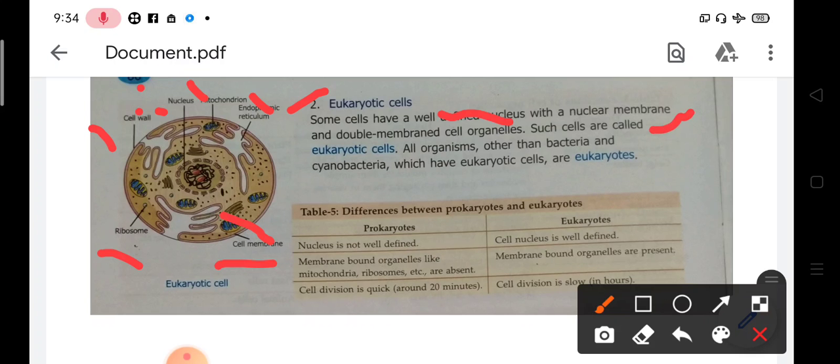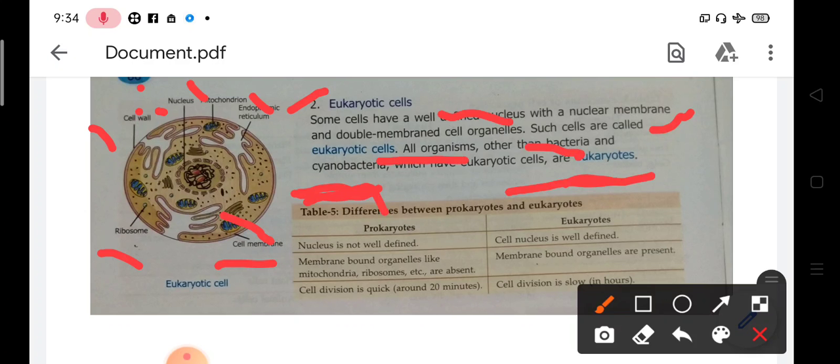All organisms other than bacteria and cyanobacteria have eukaryotic cells and are eukaryotes. Cyanobacteria is the word used for blue-green algae. Blue-green algae is the common name and the scientific name is cyanobacteria. That means all organisms have eukaryotic cells except bacteria and cyanobacteria. Bacteria and cyanobacteria have prokaryotic cells.